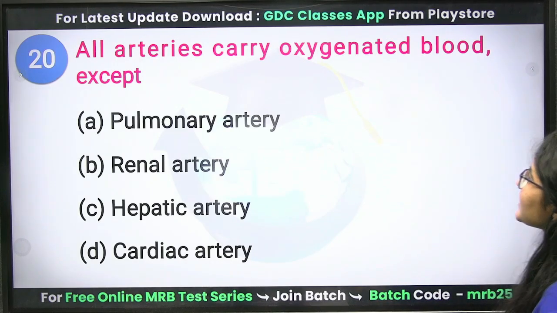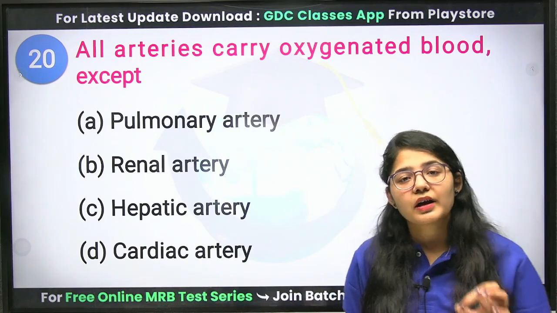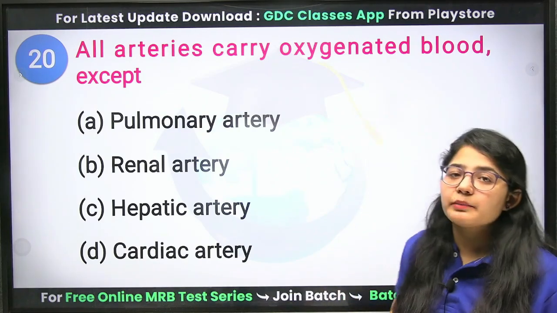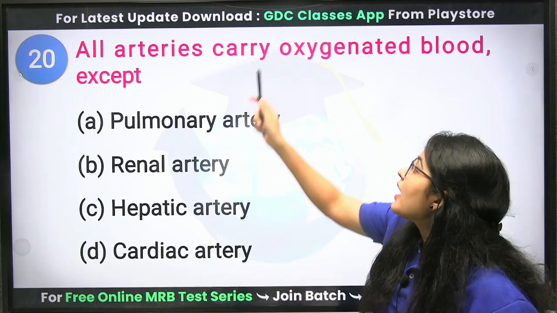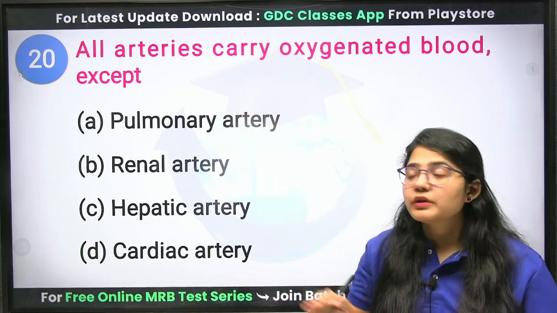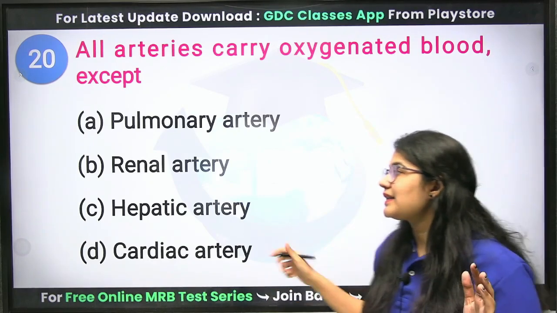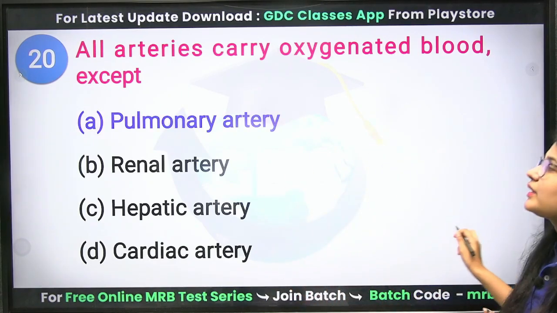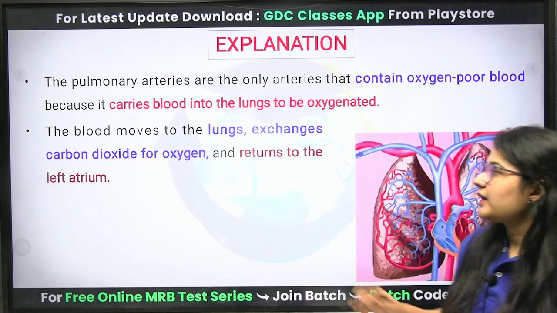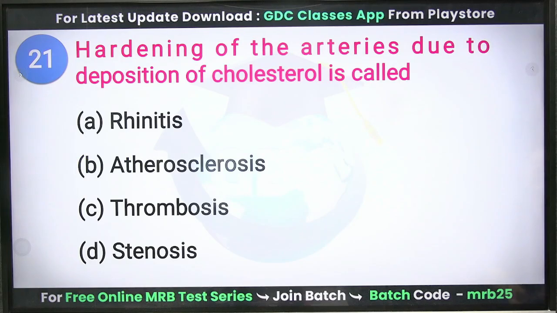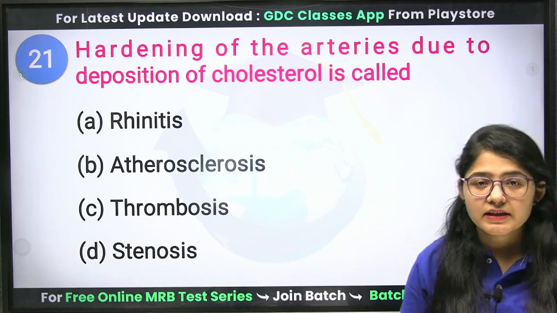All arteries carry oxygenated blood, but in the case of the lungs, your pulmonary artery carries deoxygenated blood. Clear? Okay. Next question. Hardening of the arteries due to deposition of cholesterol is known as, nice question.